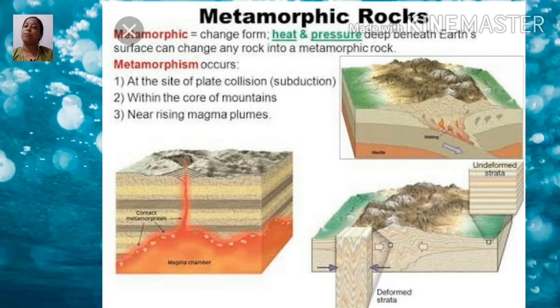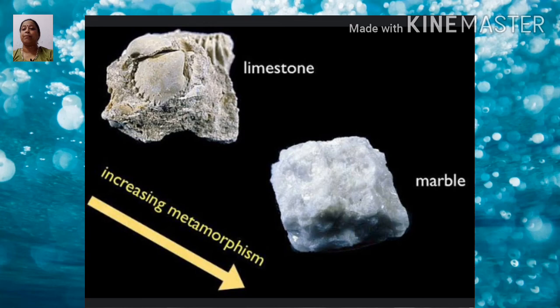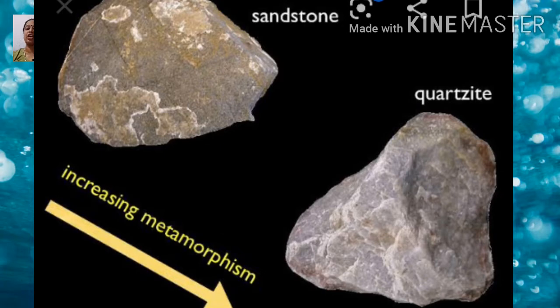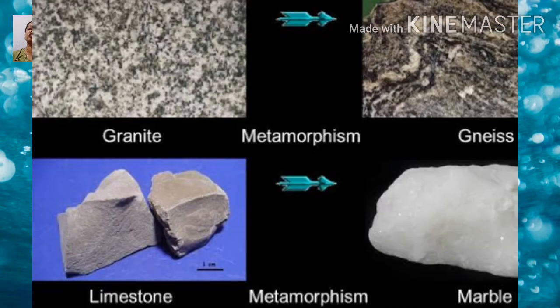Limestone changes to marble. Limestone is an example of a sedimentary rock, and due to the excessive heat and pressure inside the earth, it changes. Limestone changes into marble, shale changes into slate, and granite changes into gneiss.